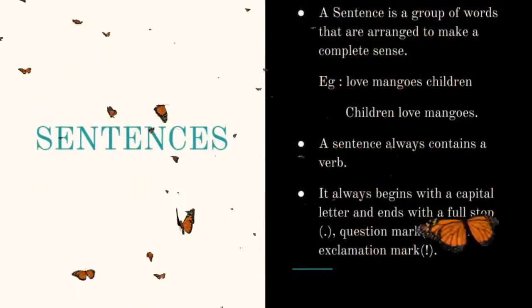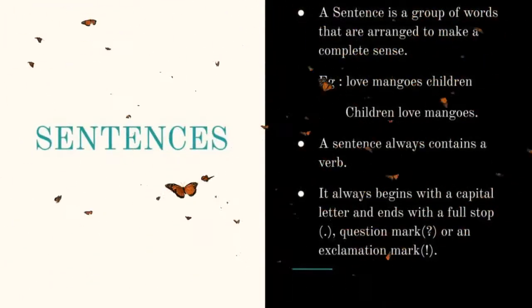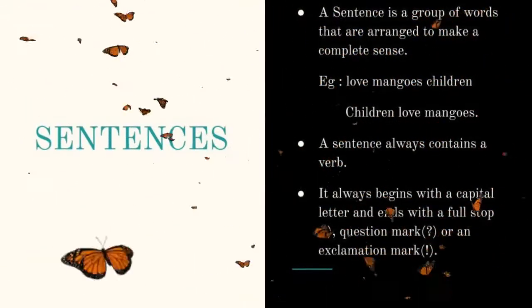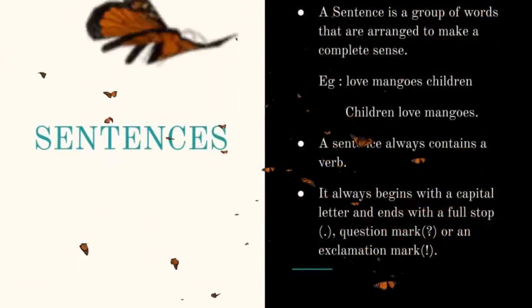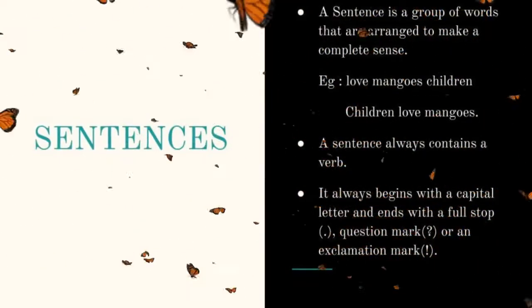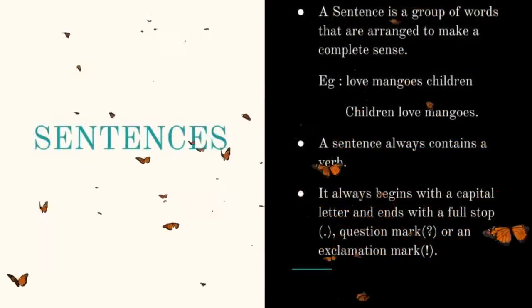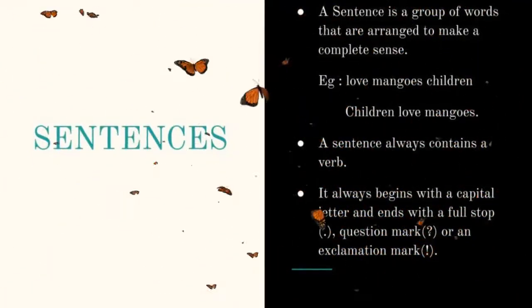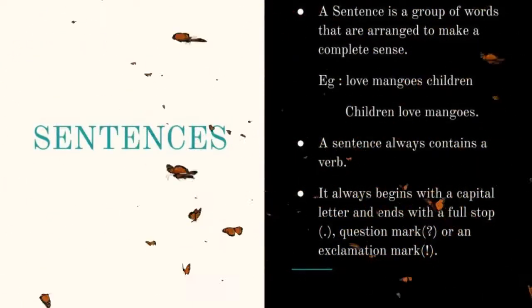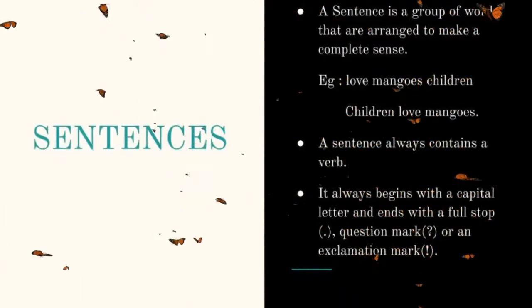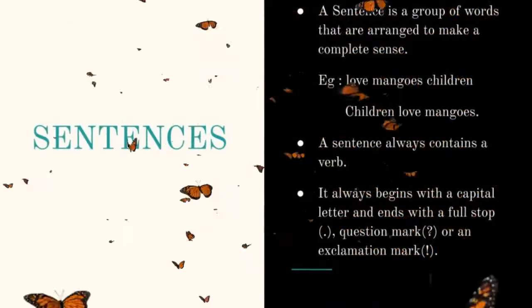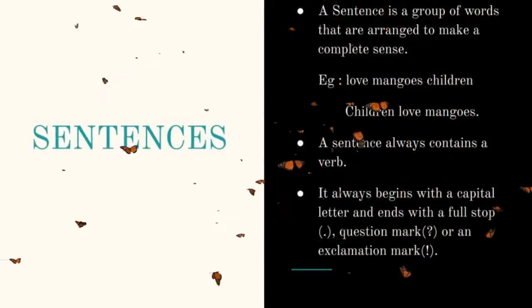What do you mean by sentence? A sentence is a group of words that are arranged in proper order to make the sentence meaningful. What is a sentence? A sentence is a group of words. It means a group of words that are arranged in a proper way to make the sentence meaningful.